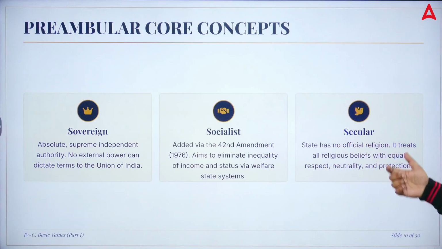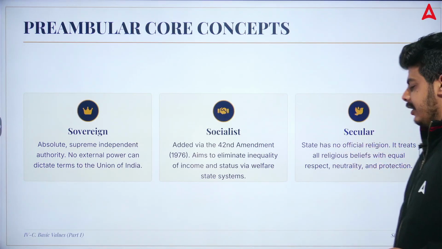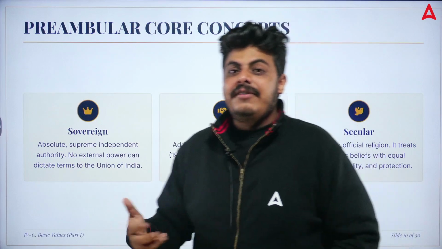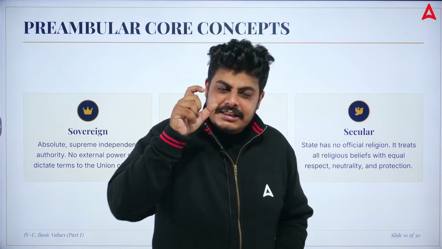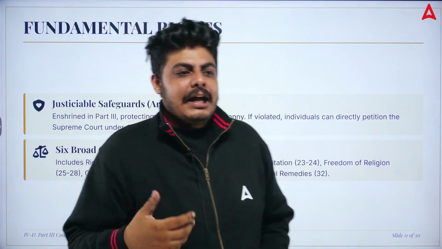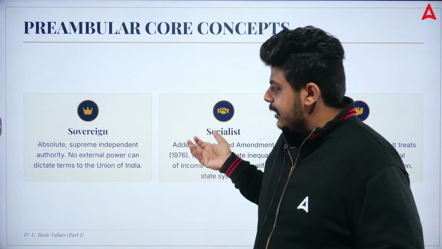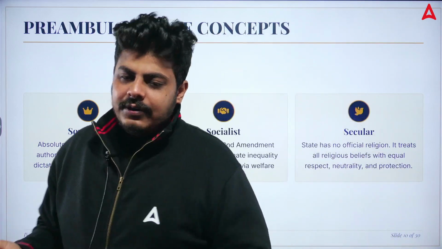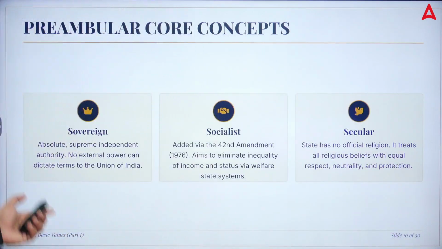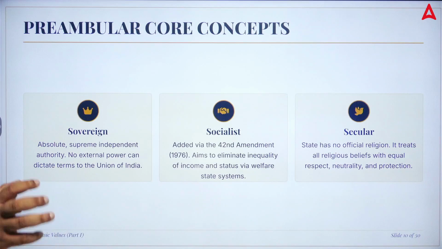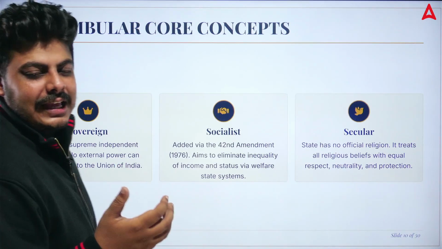Then we have secular: the state has no official religion and treats each and every individual the same, with the same respect, neutrality. If I also talk about fundamental rights, that is your chapter. Now there are two more words after these three, the sovereign, the socialist and the secular. During the amendment part, all these things have been added. See, justice: social, economic, political.